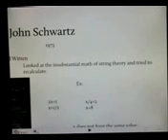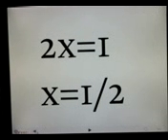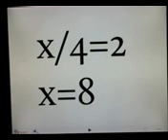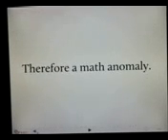John Schwartz, 1973. He looked at the insubstantial mass of string theory and tried to recalculate. String theory had many math anomalies and was not considered viable by the math and science community. Here's an example. 2x equals 1. X equals 1 over 2. X over 4 equals 2. X equals 8. X does not have the same value, and therefore it is a math anomaly. Extra dimensions were required to fulfill the set of equations.